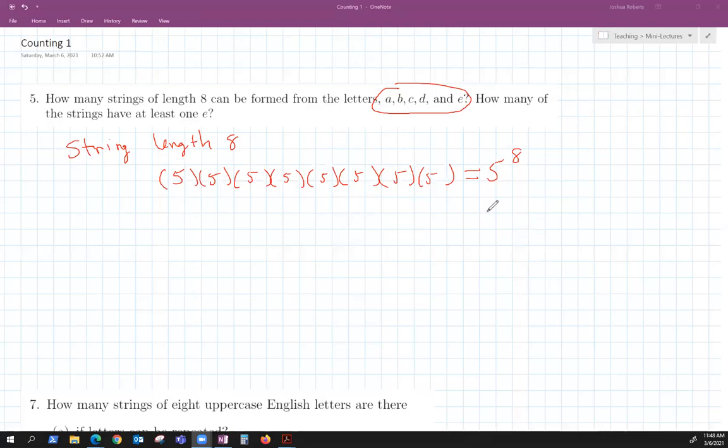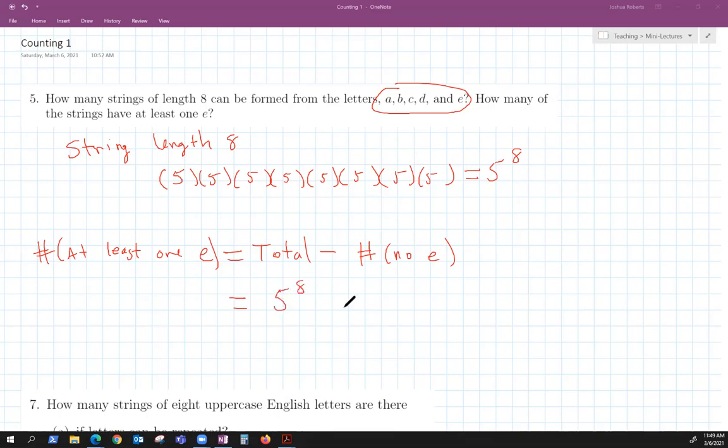The second part, we're saying how many strings have at least one E. I want you to notice this: the number that have at least one E would be the same as the total number of strings minus the number that have no E. Because if I take the total and subtract off all of the strings that don't have any E's whatsoever, what's left over is the number that have at least one E. Well, we already did the total. It's 5 to the 8th power.